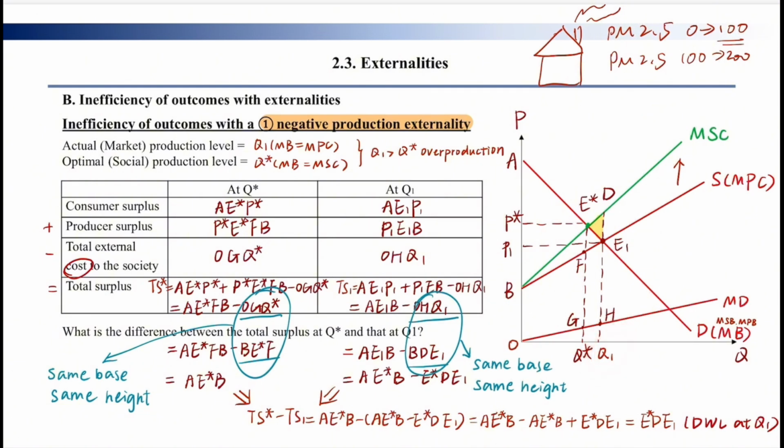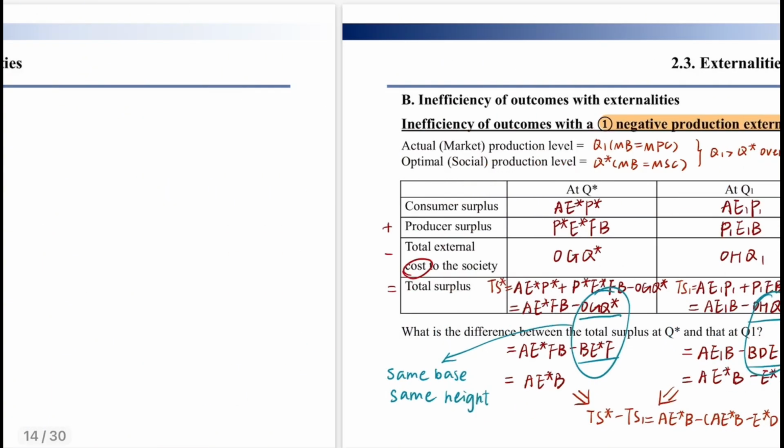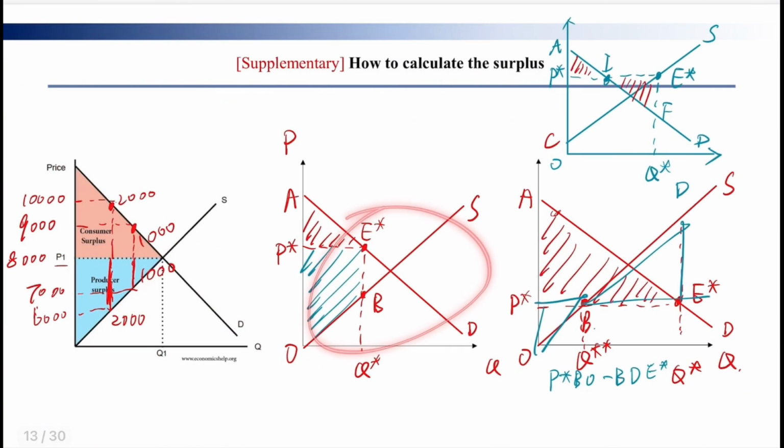Okay, and we add some letters. This is A, this is B, D, F, G, H. So we can calculate the consumer surplus and producer surplus at Q star level first. At Q star level, the consumer surplus is this triangle. The producer surplus is this trapezoid, right? We can see on this graph.